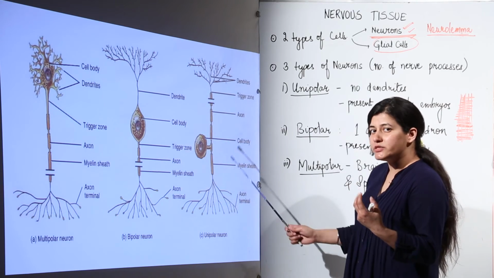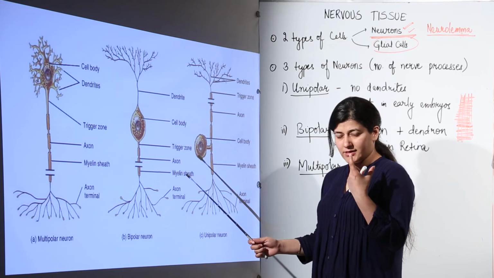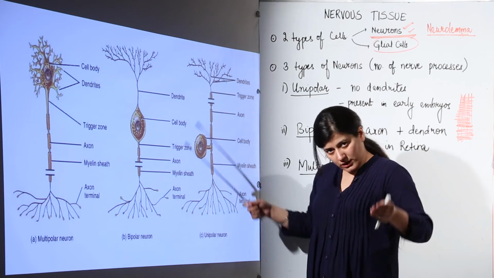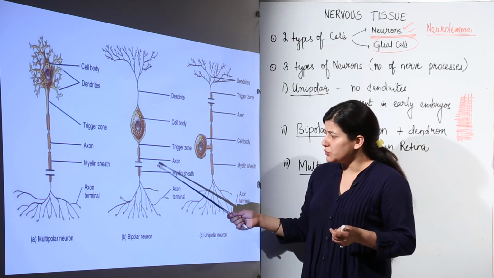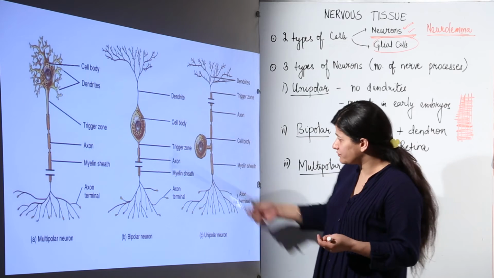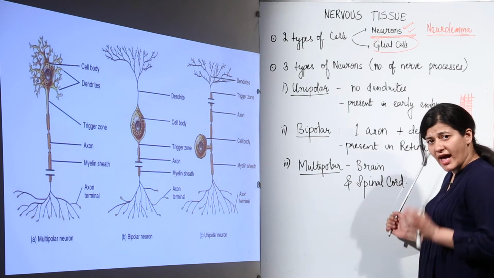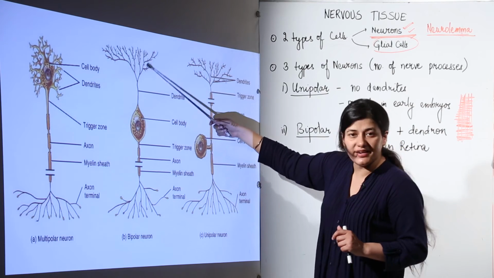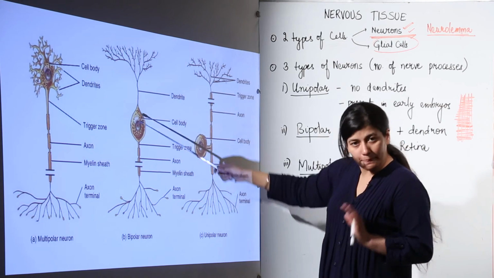Bi means two. In our eye, the retina is supplied with many bipolar neurons which get convoluted into a ganglion. This bipolar neuron has one axon and one dendrite. So one axon arises, and another one is a dendrite. That is a bipolar neuron.